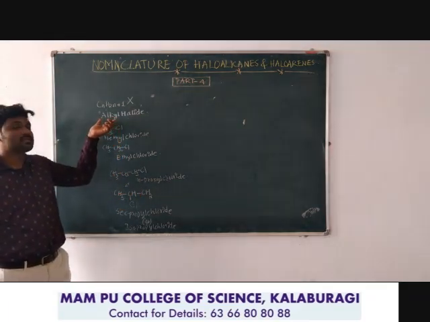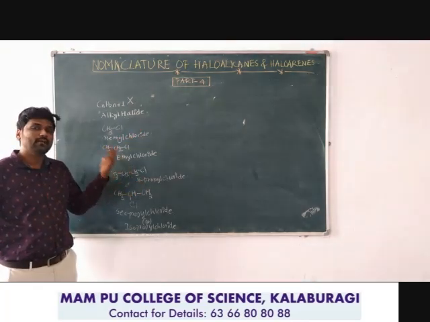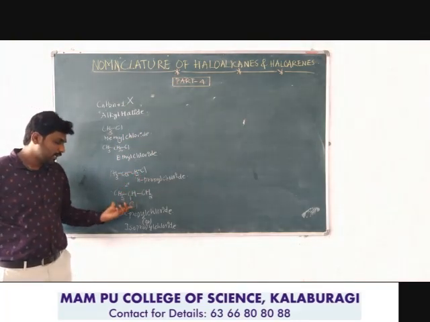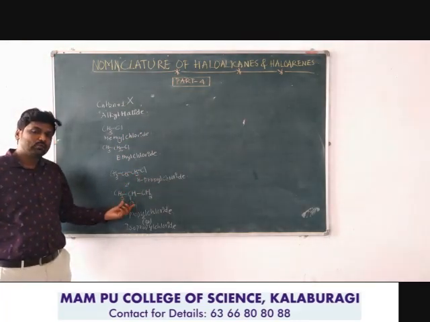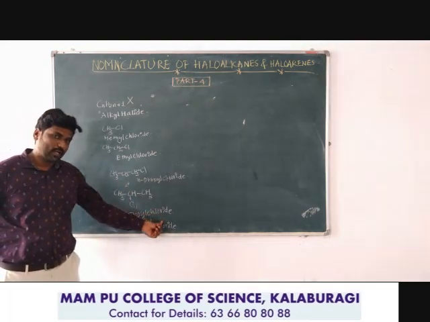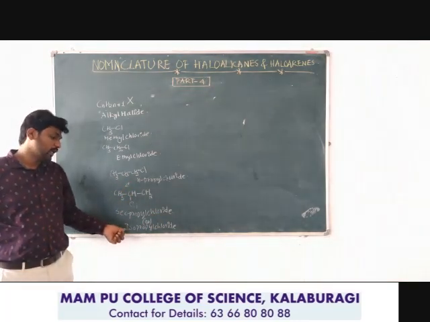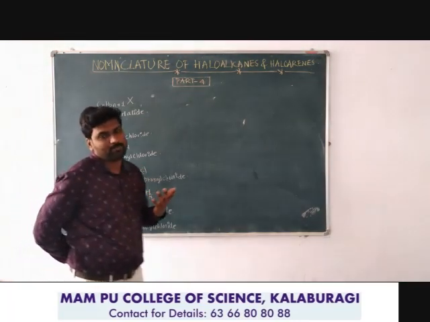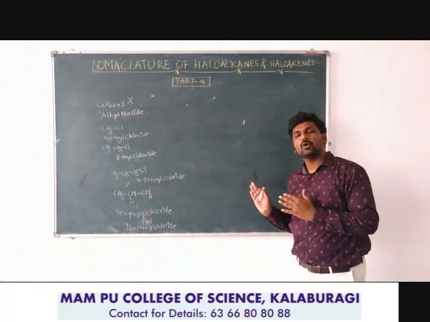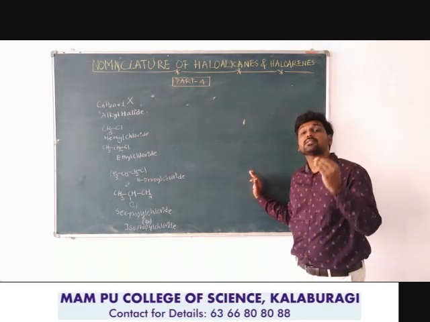Therefore they are named as alkyl halides only, but n-alkyl, where n indicates normal straight chain with the halogen bonded to the primary carbon atom, and here the chlorine is bonded to the secondary carbon atom, so secondary propyl chloride. And also, because of its branched structure, you can write isopropyl chloride. Understood? So isopropyl chloride or secondary propyl chloride indicates the halogen atom is bonded to the secondary carbon atom.